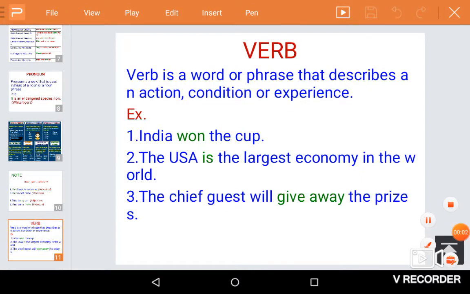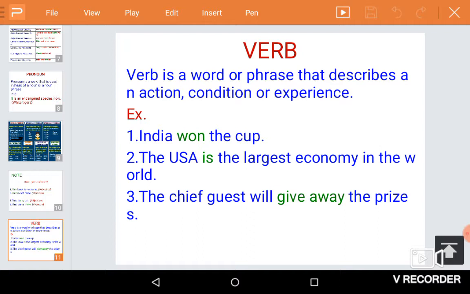Good morning, students. We already started the topic parts of speech in the previous class, and we have gone through the first three parts of speech: noun, adjective, and pronoun. In this class, we are going to discuss the remaining parts of speech from verb to interjection. Before getting into today's class, we will just recap the previous session.